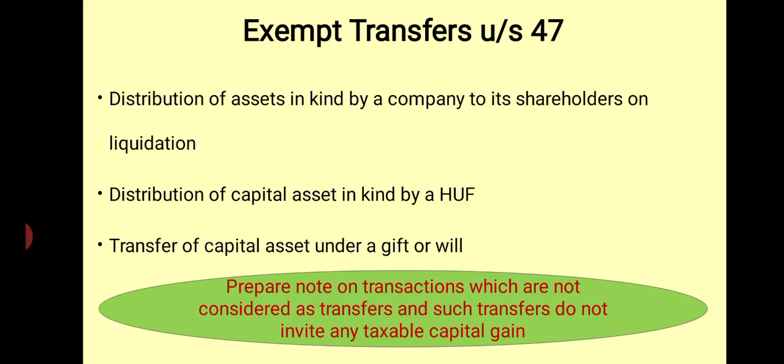First one, that is distribution of assets in kind by a company to its shareholders on liquidation. In a liquidation stage, a company may distribute its assets in kind, furniture, table, chair, etc., to its shareholders. It's a transaction, but it is not considered as a transfer. Any income generated as a result of this transaction is not levied with tax.